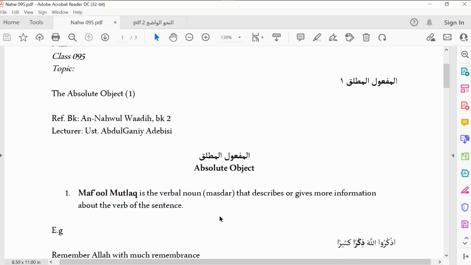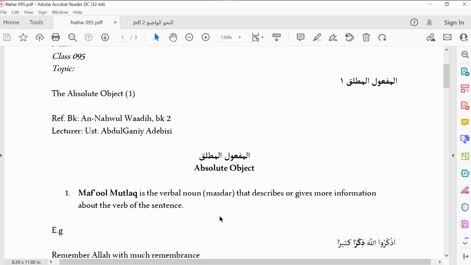For instance, jalasa Zaidun, Zaid sat. You now add and say jalasa Zaidun julusan. Do you get it now? You can see that julusan shares the same root with jalasa in terms of their letters. They both have jim, they both have lam, they both have sin. So it is the masdar you use to give more information about your verb. That is the concept of maf'ul mutlaq.